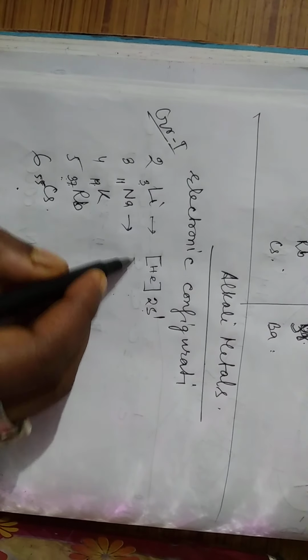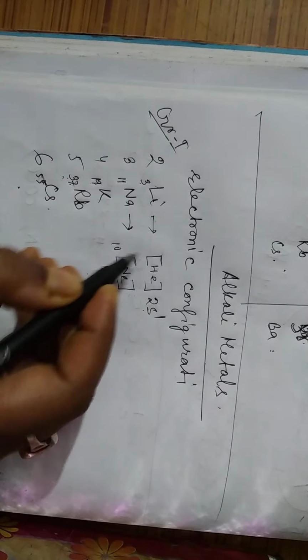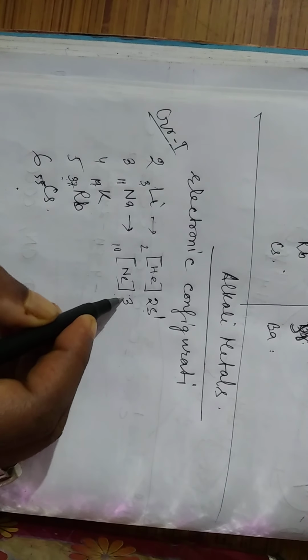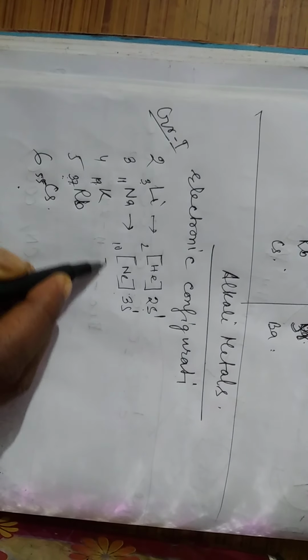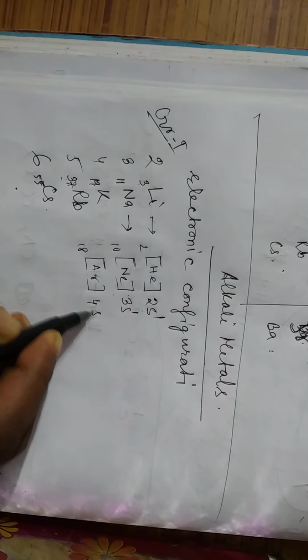Now the electronic configuration, look at this one. After helium, neon comes: helium 2, neon 10, and then 3s1. Simple configuration. After argon 18, and then 4s1.